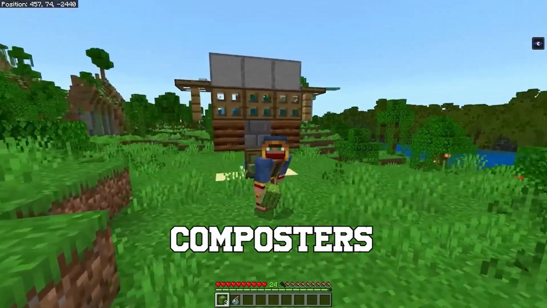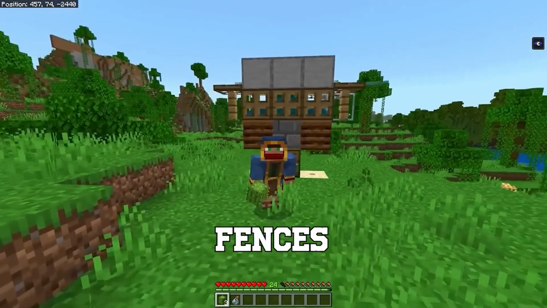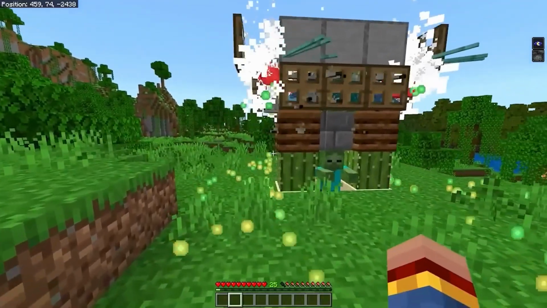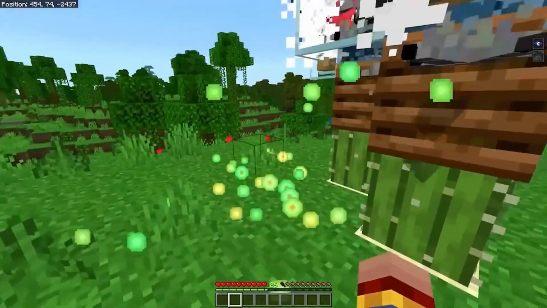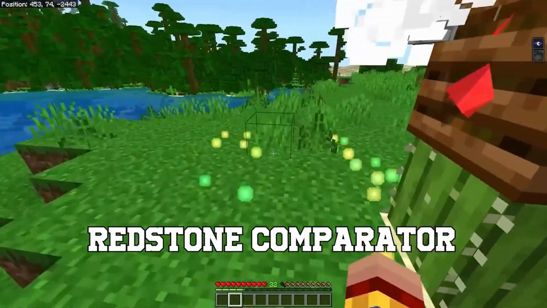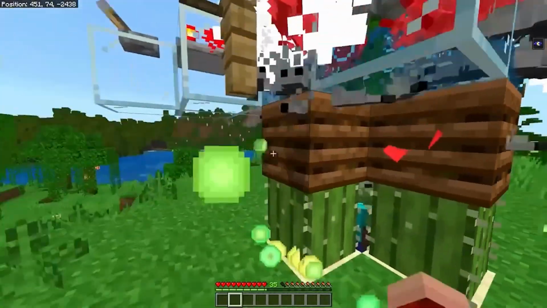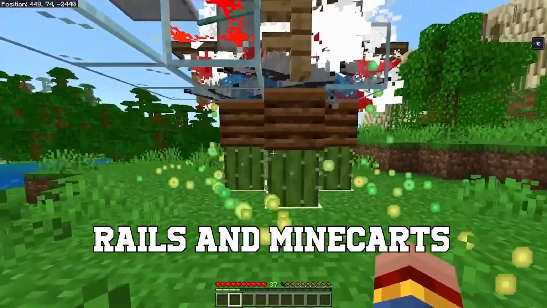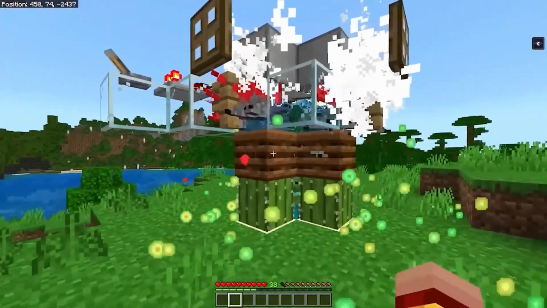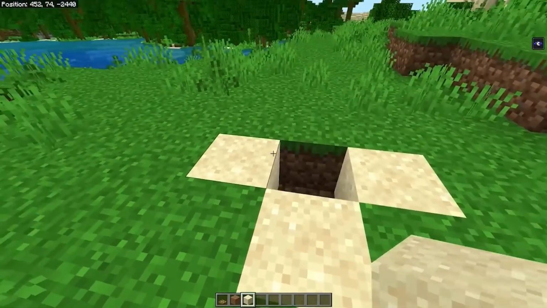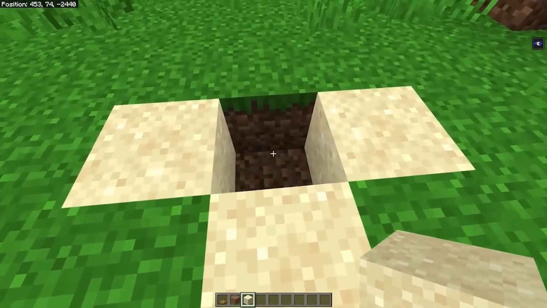Then you need composters, trapdoors, and fences to hold everyone in place. Cactus and sand are also needed to trigger the infestation mechanic when armadillos get aggro. Redstone comparator, dust, and lever are for the basic clock setup along with some rails and minecarts to get your armadillos in position. Now you have to build a zombie compartment first by digging a 3x3 hole 2 blocks deep